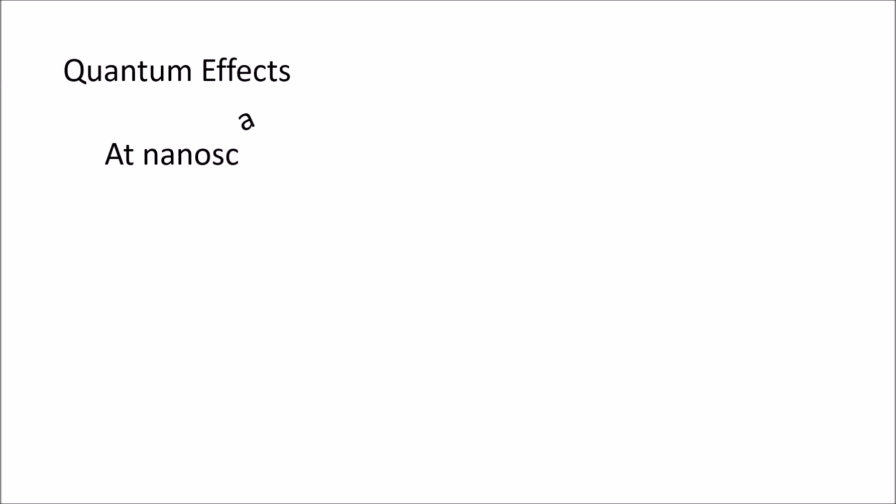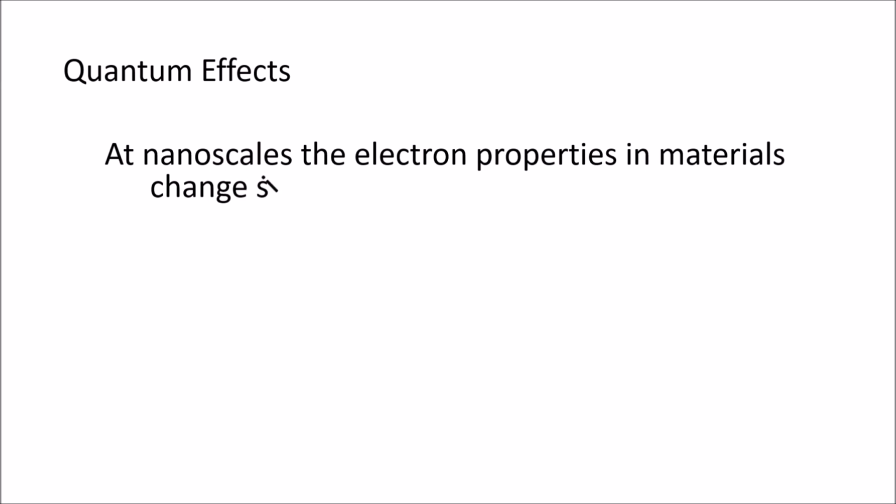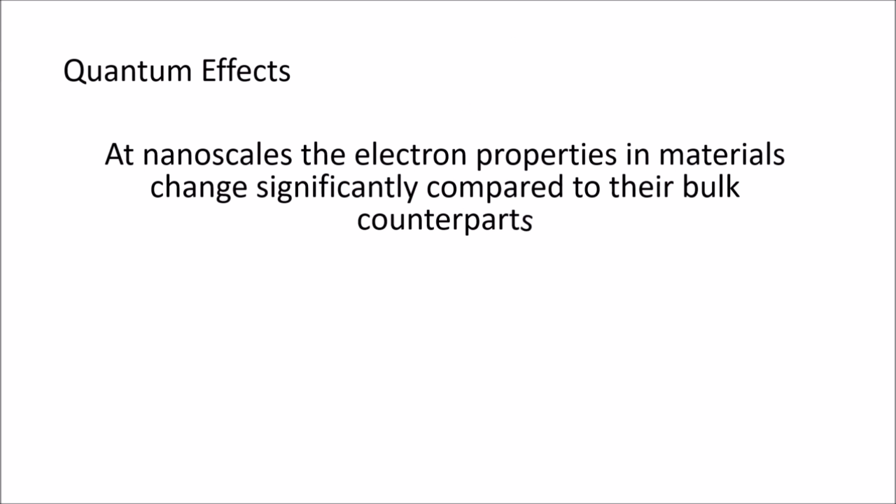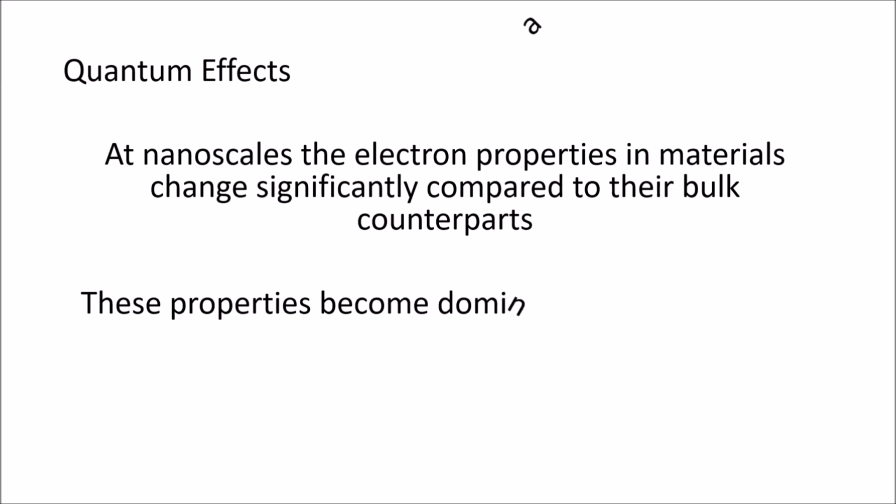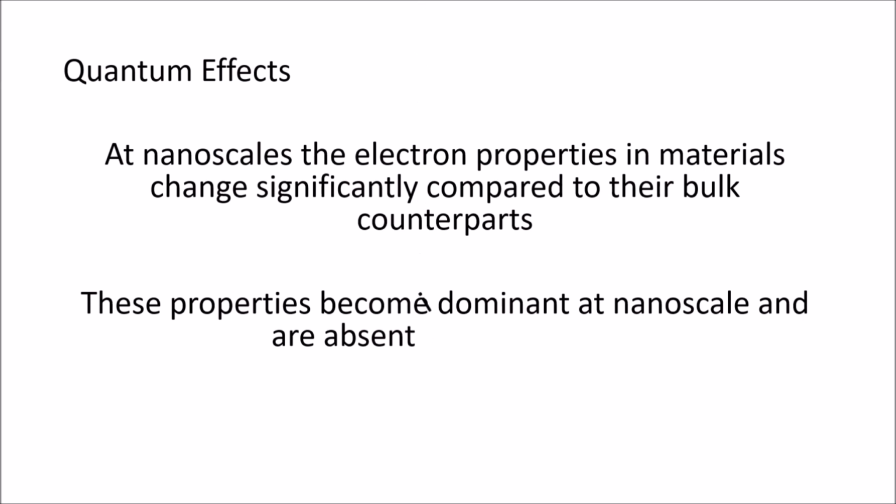When a particle decreases in size from macroscale to nanoscale, these particles start to show these effects. This is the quantum size effect, and this is mainly due to the unique electron properties of materials with a great reduction in their particle size. However, this is not applicable for sizes ranging from macro to micro dimensions. Simply, this quantum size effect leads nanomaterials to show unique optical properties compared to their bulk counterparts.